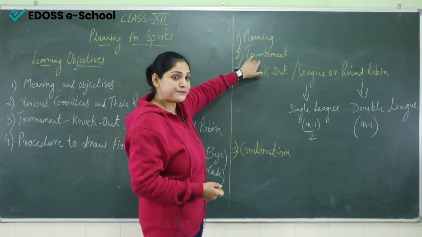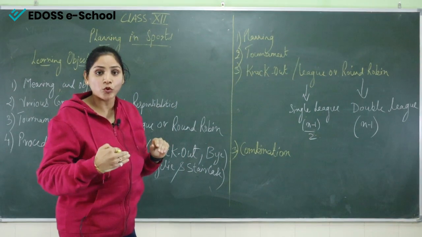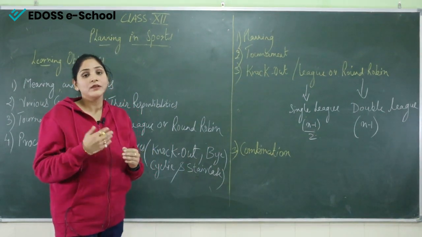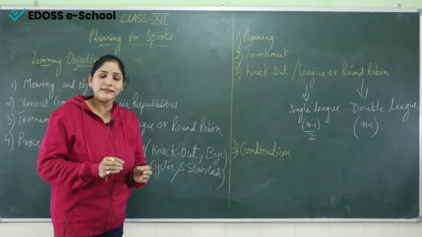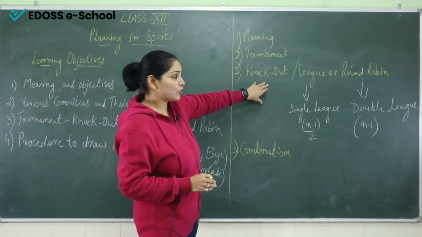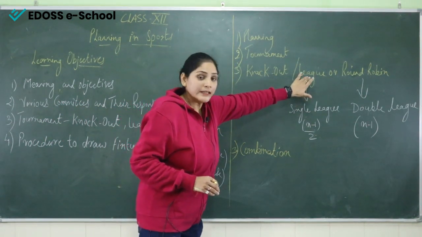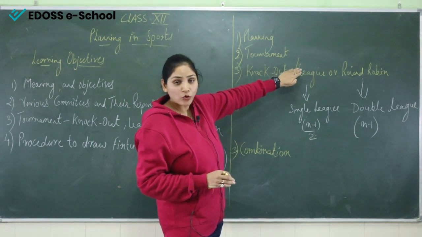After that, tournament. A tournament is a series of sports matches in which one team will win the match and other teams will lose the match. This is a simple definition of tournament. After that, we'll talk about knockout tournament, league or round robin tournament. If we talk about league or round robin tournament,